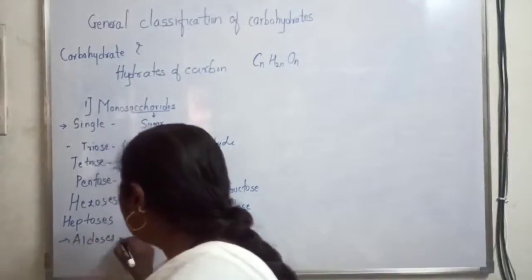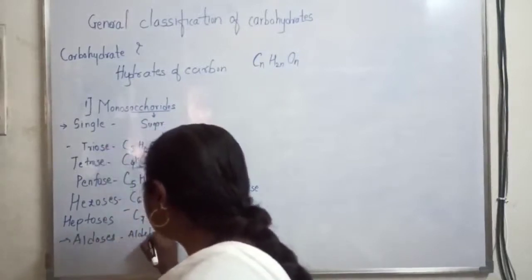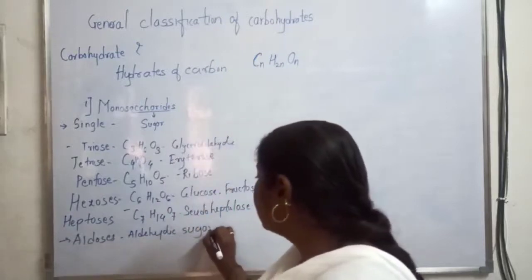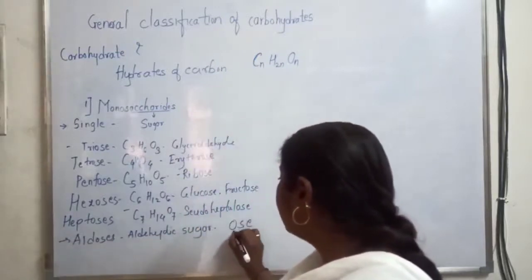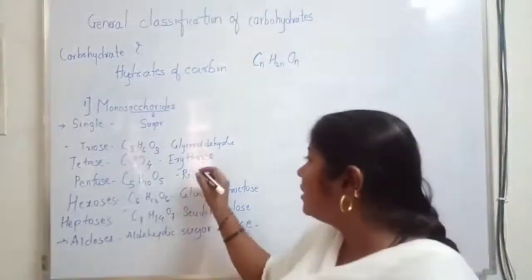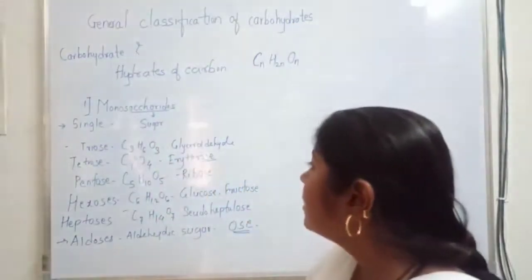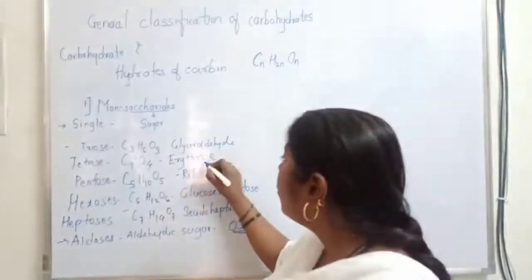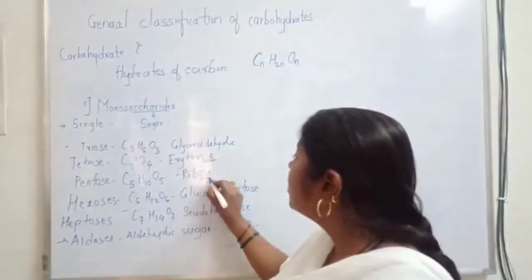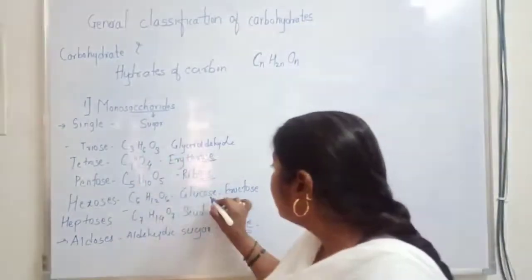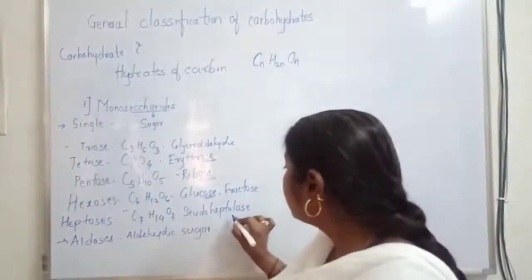Aldoses are the aldehydic sugars, and these aldehydic sugars end with the suffix OSE. You can see in the subclassification of the monosaccharides: erythrose, the end is OSE. In case of ribose, the end is OSE. It means that erythrose, ribose, glucose as well as sedoheptulose.